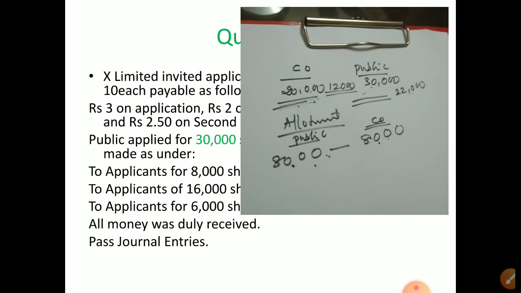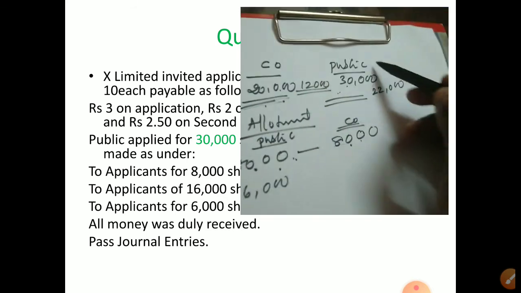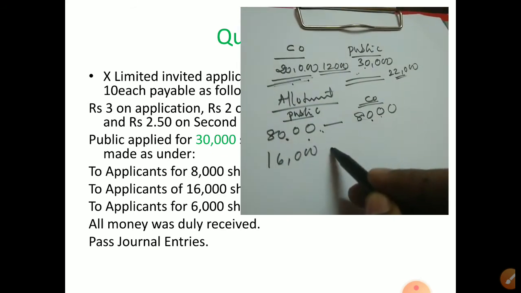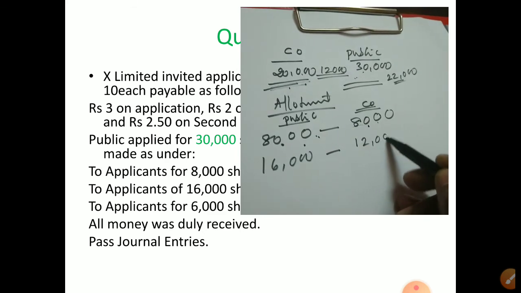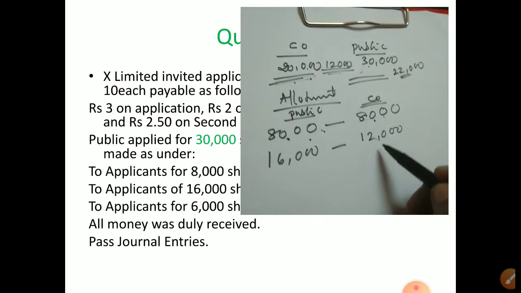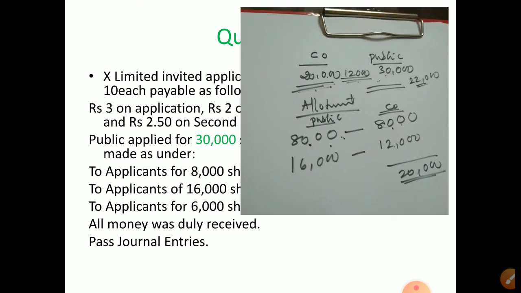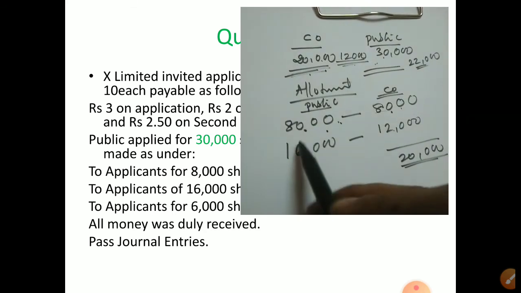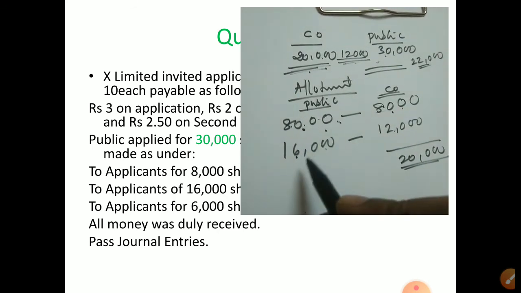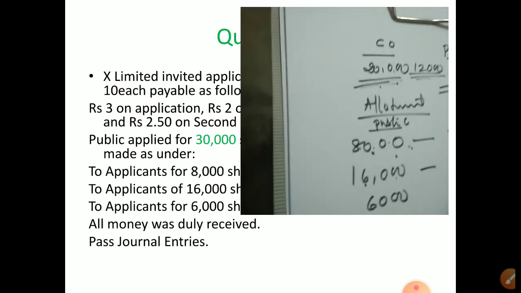Out of that remaining, 16,000 shares are asked by the public. So the public is having remaining how much? 22,000. So out of 22,000, for the 16,000, how much has the company given? 12,000 given. So now on the company side, how much was remaining? 12,000, that is fully given. That means the company side total becomes 20,000. The company's shares are over now, finished. Understood? So in the public side, you see how much is remaining now? 16 plus 8, 24. Now remaining is 6,000. 30 is there, no? Clear?